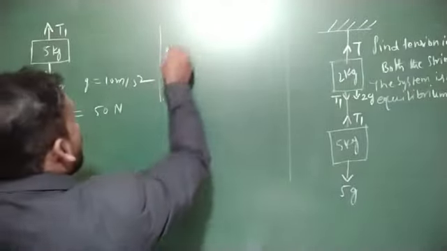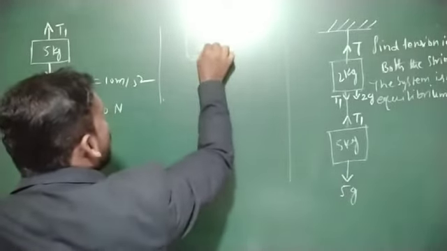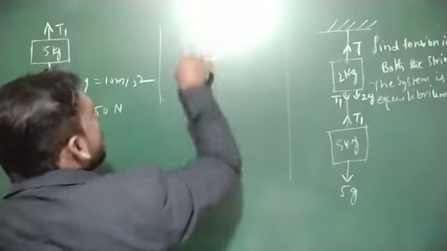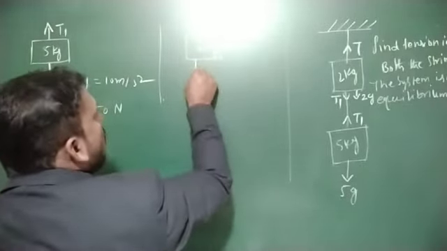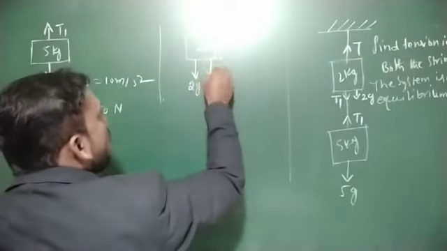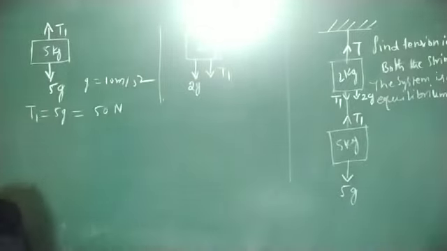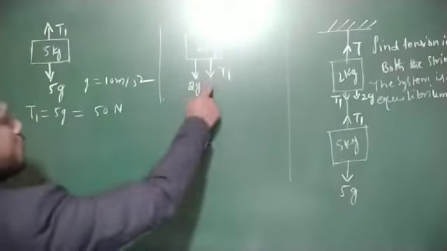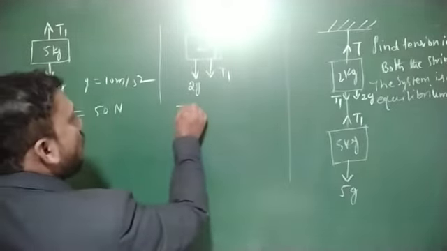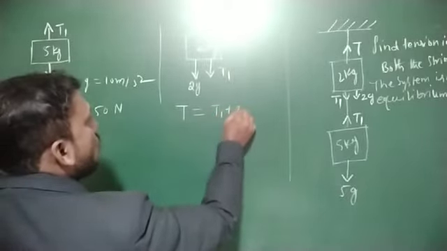Similarly, for the free body diagram of the 2 kg mass, tension T acts in the upward direction, the weight of the 2 kg body acts in the downward direction, 2g, and also tension T1 acts in the downward direction. Therefore, we can write the equation: capital T is equal to T1 plus 2g.